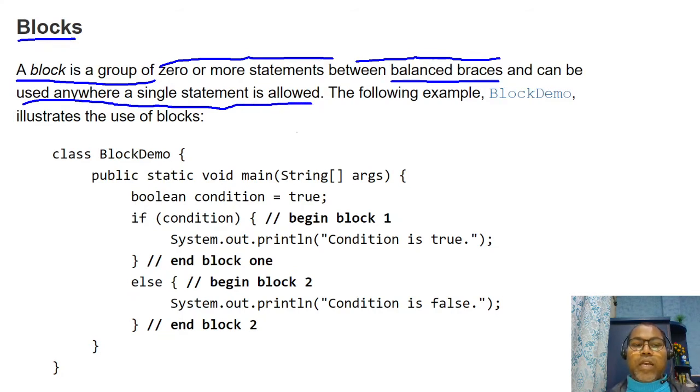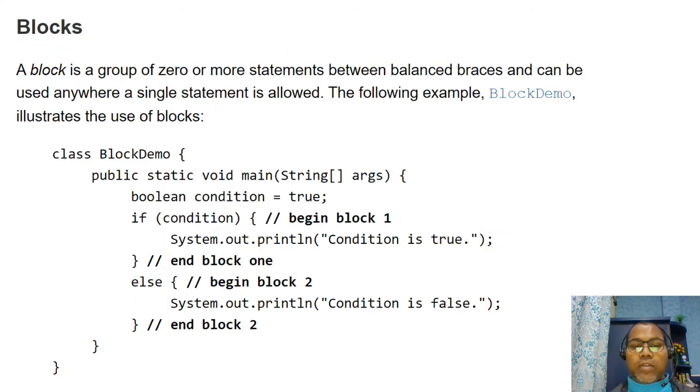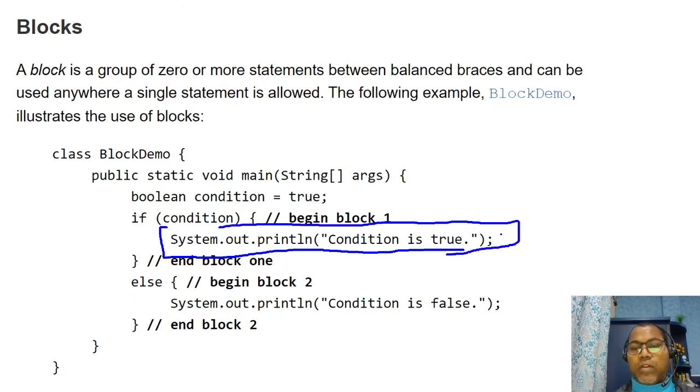You can say this is one statement, one statement, one statement, one statement, one statement that is terminated with a semicolon.